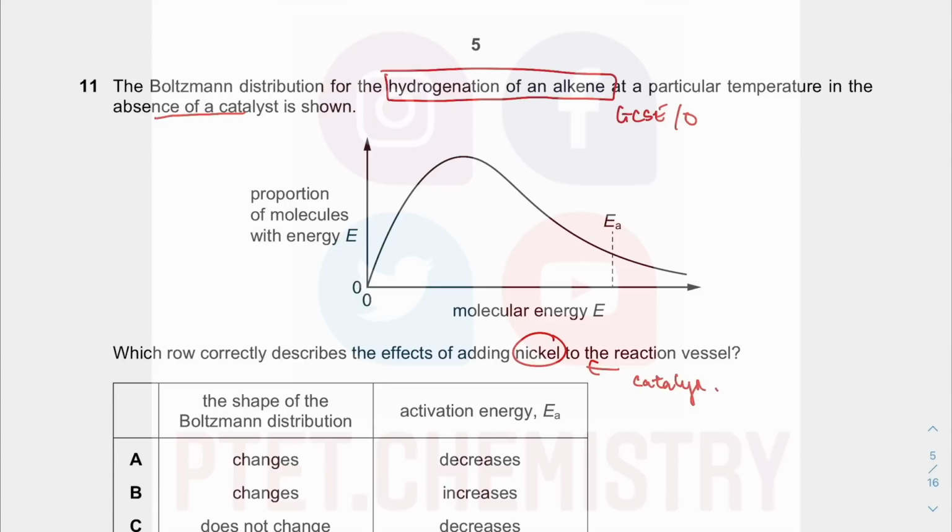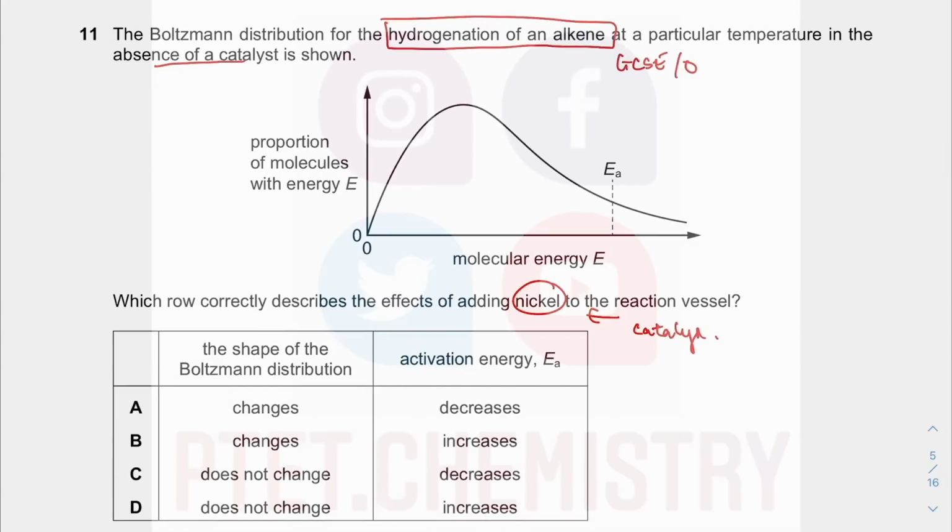as your reducing agent. So when you use a catalyst, the shape of the Boltzmann distribution does not change because only temperature can change your Maxwell-Boltzmann distribution shape, okay, nothing else. But you have a new lower activation energy when you use a catalyst. So activation energy would have a new lower value, meaning you have a decrease. Alright, so there's option C there.